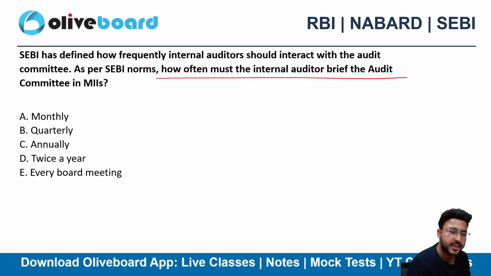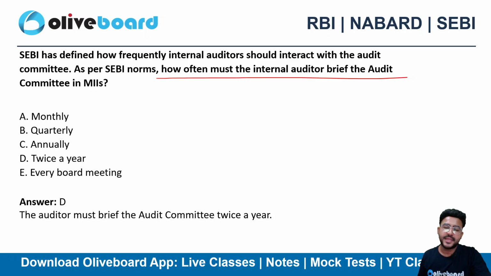Monthly, quarterly, annually, twice a year, or on every board meeting? What should be the correct choice here? The correct choice here is option D, twice a year.